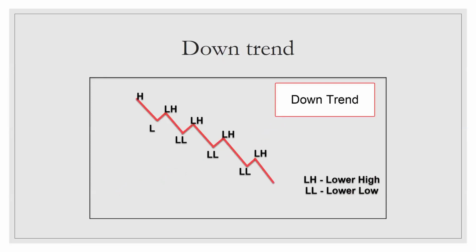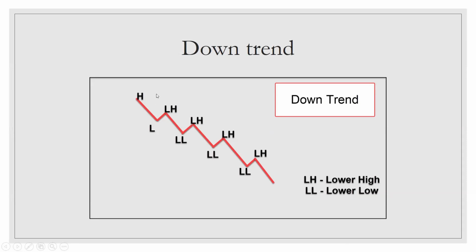Then what is downtrend? Downtrend is also similar. It is nothing but a series of lower highs and lower lows. If you consider this as a first swing high, as compared to this swing high, this is a lower high, isn't it? And as compared to this, this is another lower high. Similarly, another lower high. And if you consider this as a first swing low, this is another lower low, and as compared to this, another lower low, right?